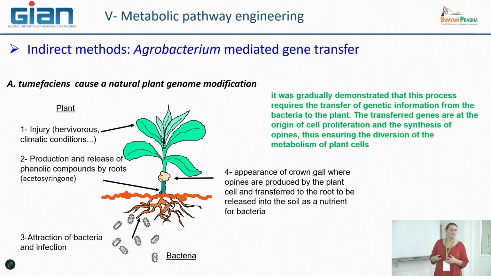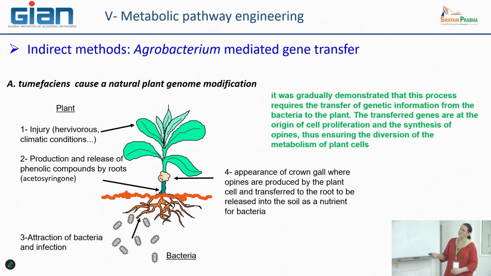And this new metabolic pathway leads to the production of specific compounds named opines, which are the favorite food for the bacteria. So it means that the plants become factories for the bacteria to produce these new compounds, which are diffused from the roots into the soil in order to feed all the rest of the colony that is in the soil.